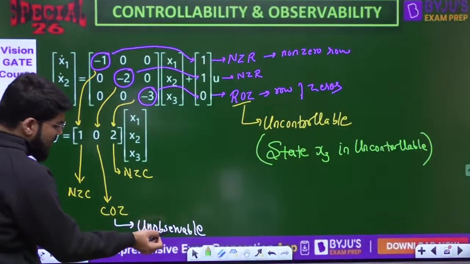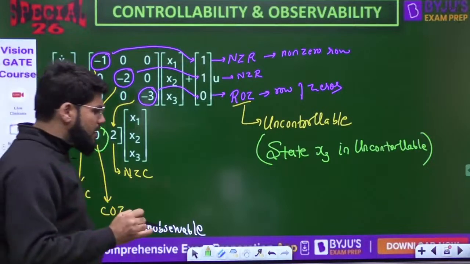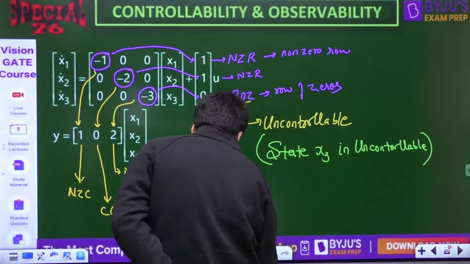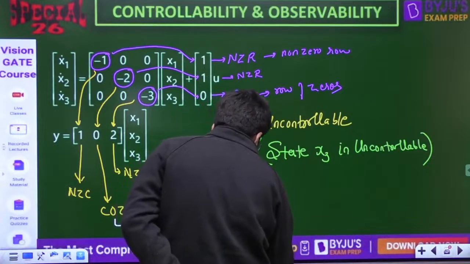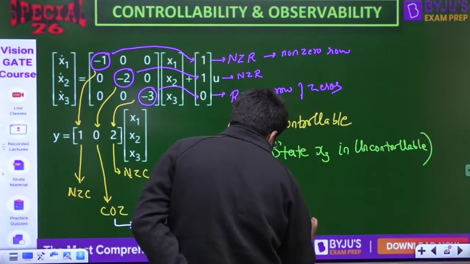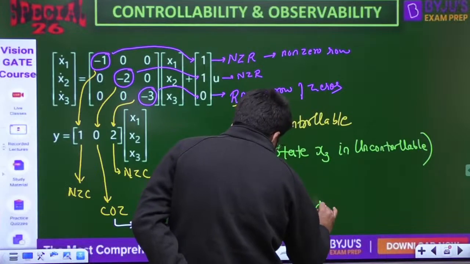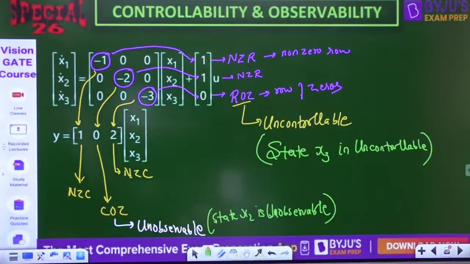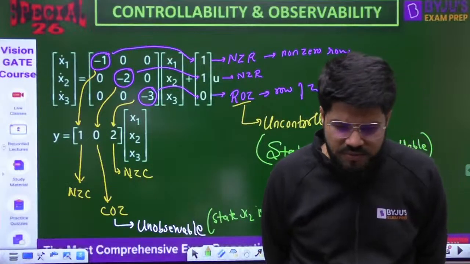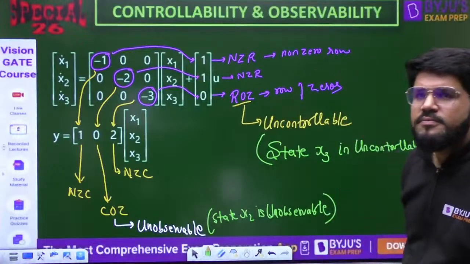Now, the system is unobservable because of the second column. Here you can mention that the state x2, the second state, is unobservable. Mostly they don't ask this, but still you should know. The state x2 is unobservable. Clear? Okay, done.